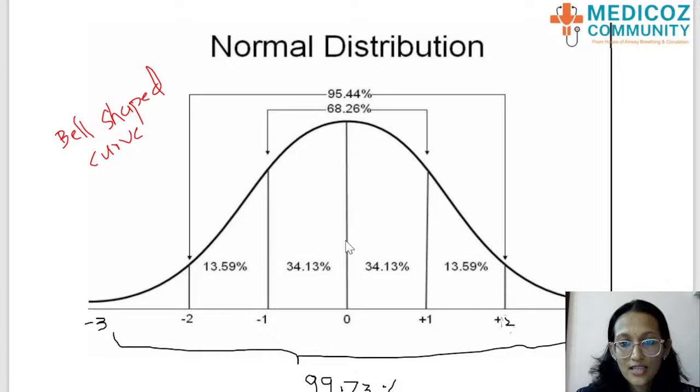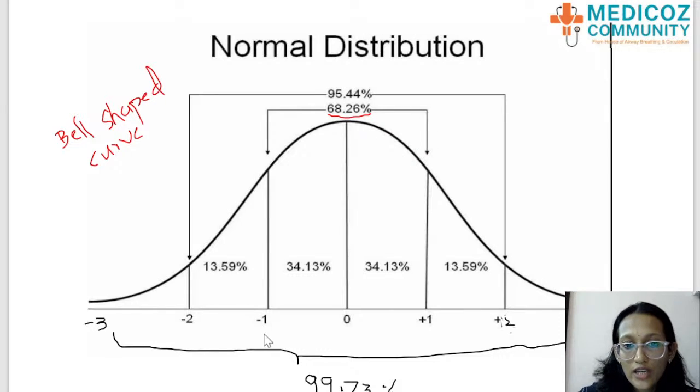And as you can see, there are +1 and -1 standard deviation, +2, -2, and there's also +3 and -3 standard deviation. What is meant here is that 68.26% of the values of our data will fall between one standard deviation.